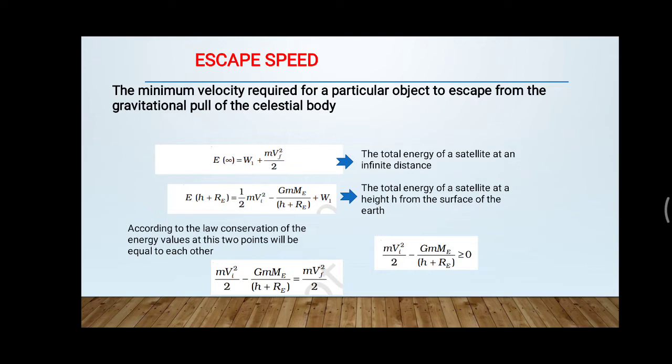So if a particular body has the minimum amount of escape velocity, then it can go beyond the gravitational limit or the gravitational field. It means it can overcome and escape from that gravitational field. So escape velocity is required for an object to escape from the gravitational pull of a celestial body. Here we can consider the celestial body as the earth.